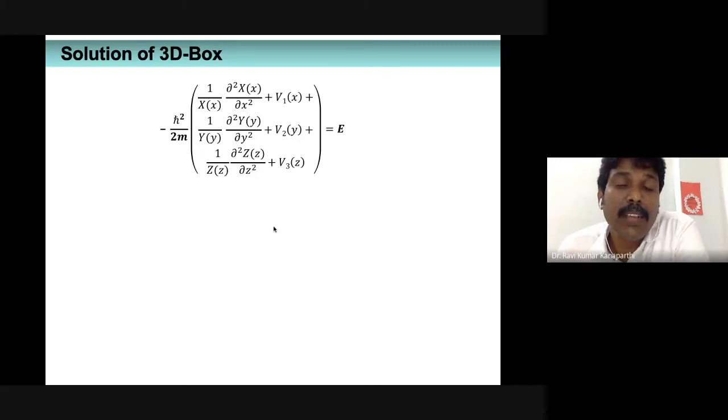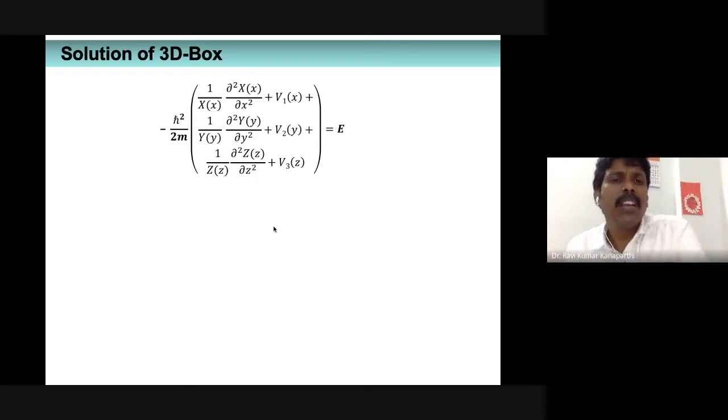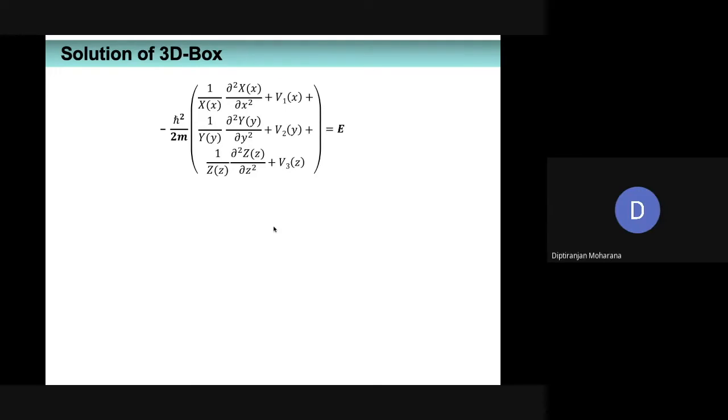On the right hand side, you are going to get just a constant. So from here onwards, how do we proceed? Can anybody guess? Sir, multiplying this by 2m over ħ squared, right side.